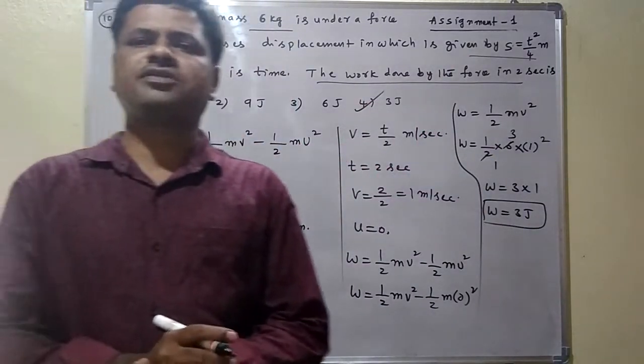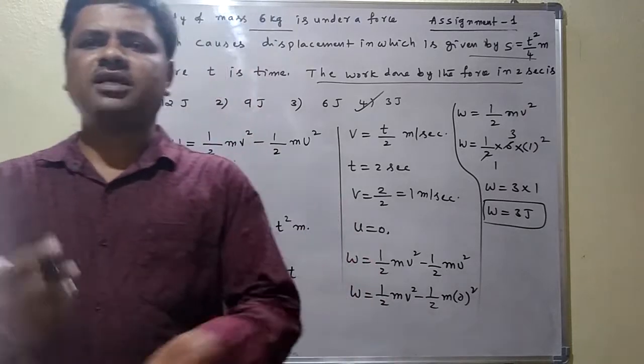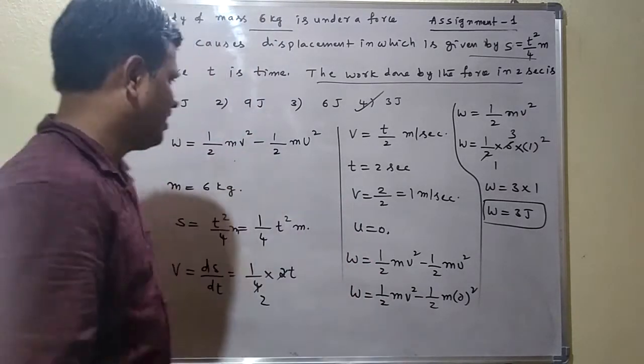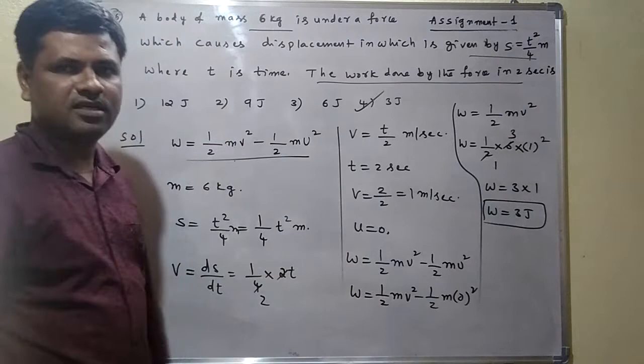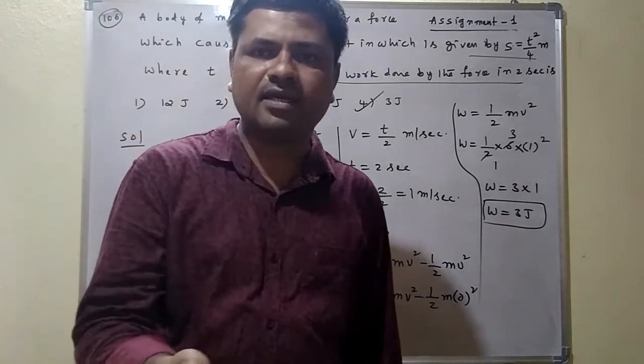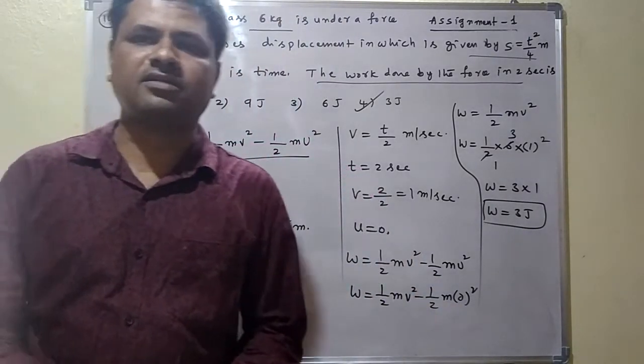This is also an application of the work energy theorem. Initial velocity, final velocity we know that. Work done is equal to change in kinetic energy. Change in kinetic energy means final kinetic energy minus initial kinetic energy.